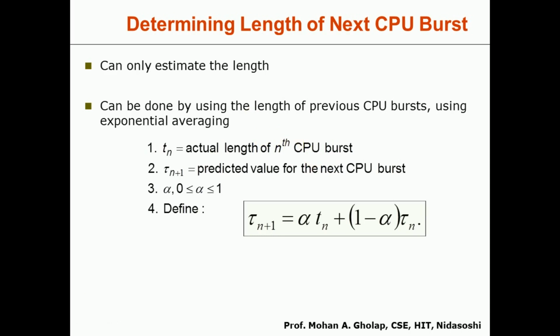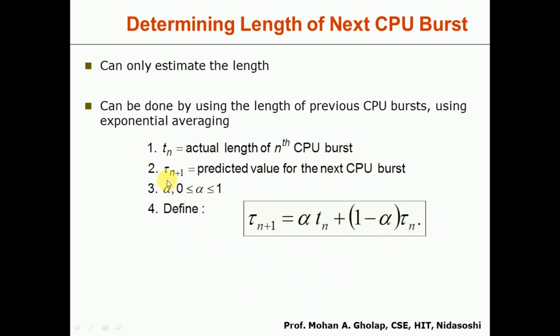So there is one formula which can be used for determining the length of the next CPU burst: tau of n plus 1 equals alpha Tn plus 1 minus alpha into tau of n, where Tn indicates the actual length of the nth CPU burst. If you know the nth CPU burst, you can predict the n plus 1th CPU burst. Tau of n plus 1 is the predicted value for the next CPU burst.